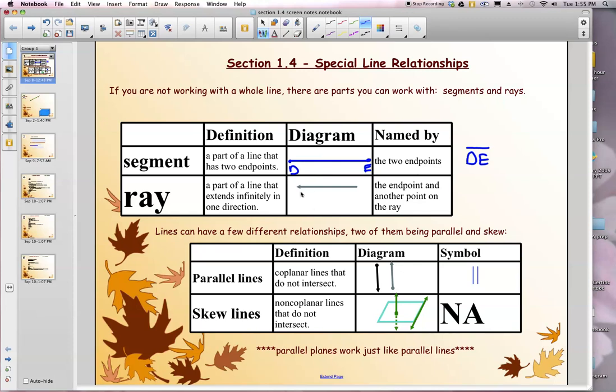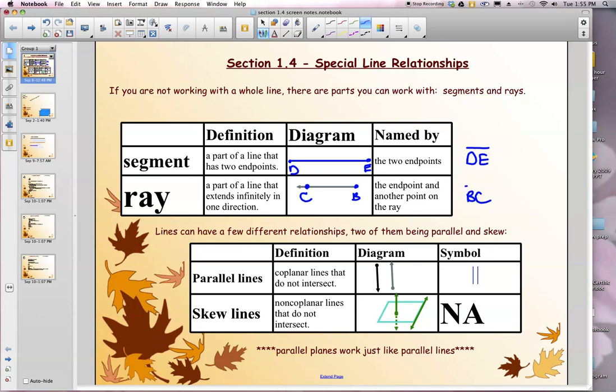Rays have a starting point, so we will name them by their starting point, and then regardless of how many points are labeled, just pick one of the other points that are somewhere on the ray. For example, if this was B and C, we would name this BC. The trick with a ray, though, is notice one side has an arrow.